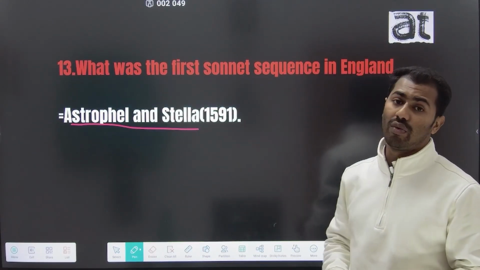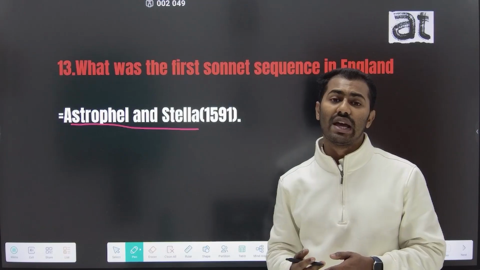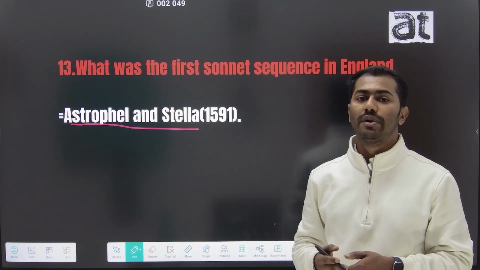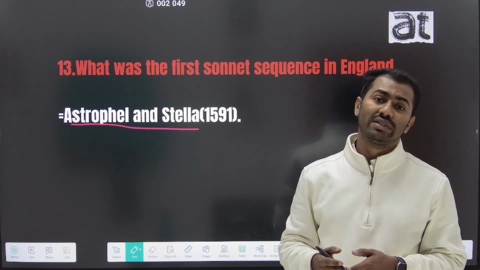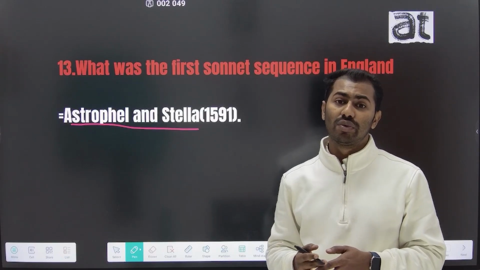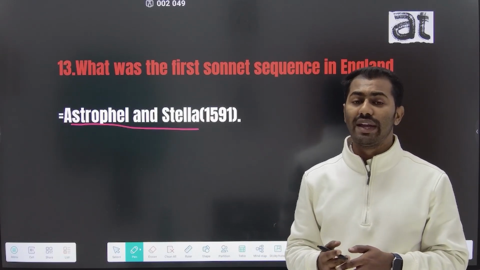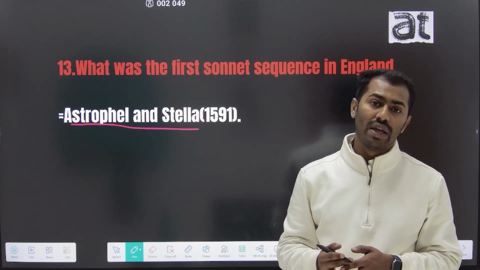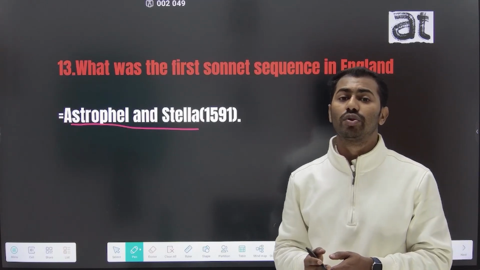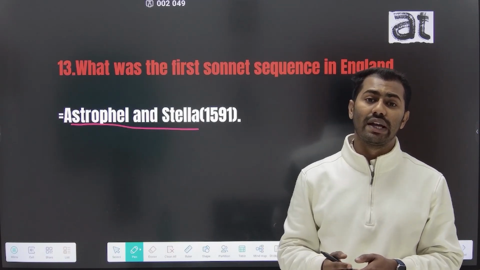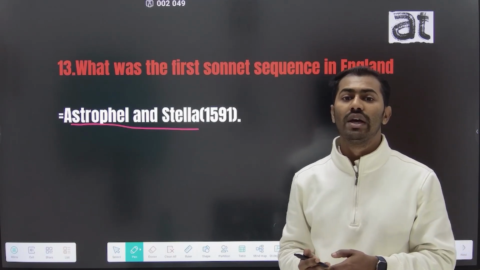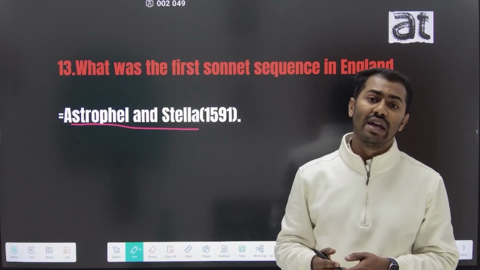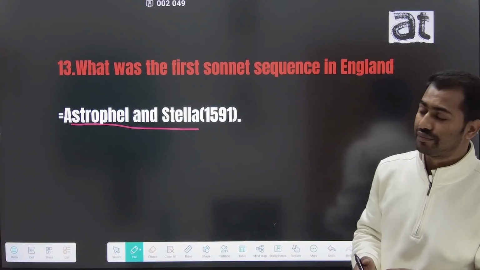Astrophel and Stella was the first sonnet sequence in England, published in the year 1591 by Sir Philip Sidney, and this work contains 108 sonnets and 11 songs. There are many authors who wrote other sonnet sequences, like Edmund Spenser, Amoretti; Samuel Daniel, Diana; Giles Fletcher, Licia.